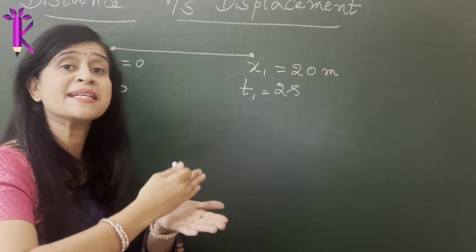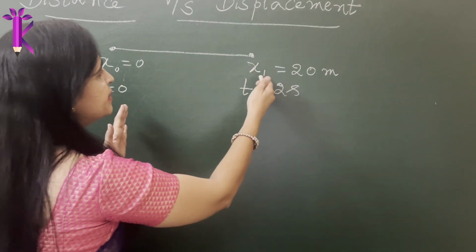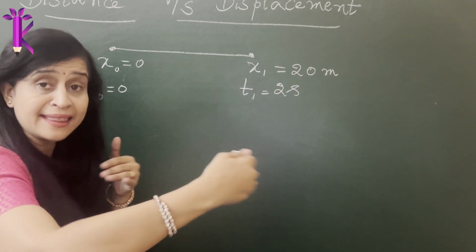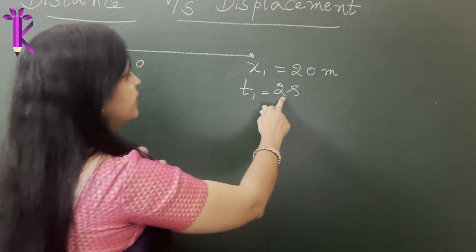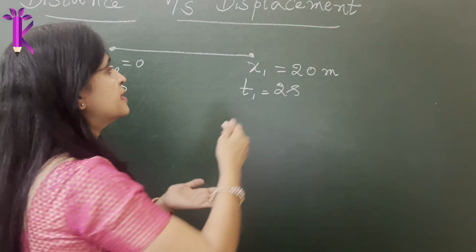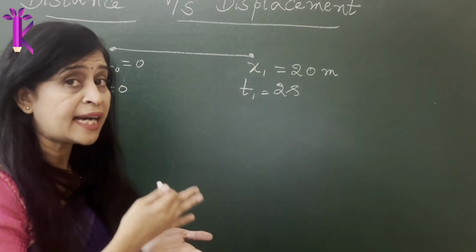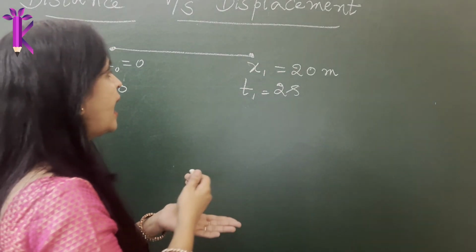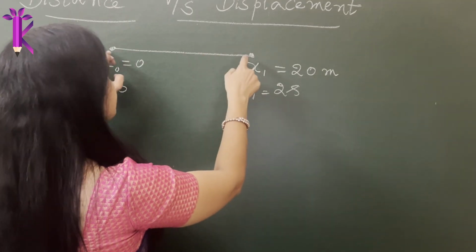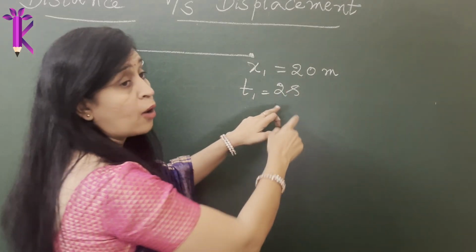So you see the time has elapsed. How much time has elapsed? When you started the clock, by the time it reaches the point x1, where it has covered a distance or a length of about 20 meters, the total time elapsed is 2 seconds. So the object has covered a distance of 20 meters in 2 seconds. So that is what you refer to as the distance covered. What is the total distance covered? So even the displacement or the distance covered by the object is about 20 meters in a time period of 2 seconds.